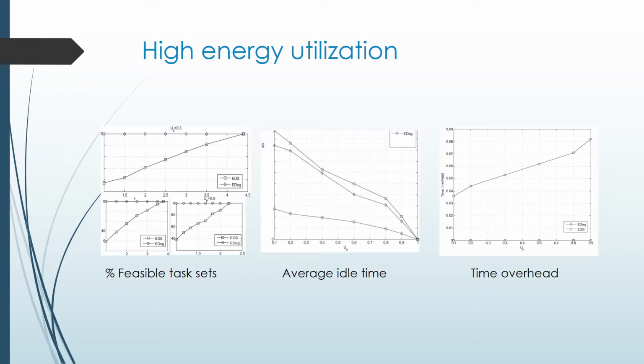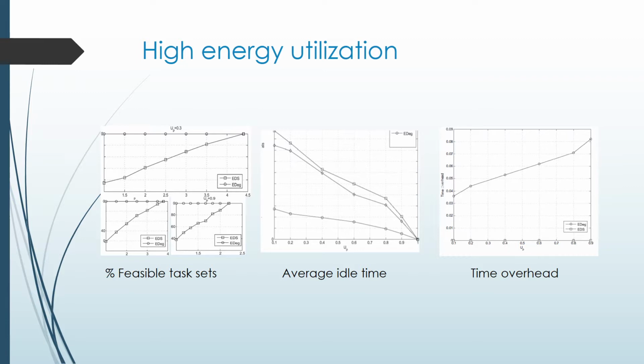Following are the results of experiments which were conducted with high energy utilization. From figure 1, that is the percentage of feasible tasks, it can be inferred that the relative performance gain of EDEG in terms of capacity saving decreases when the processor utilization increases. From the second figure, that is the average idle time, it can be said that the total number of idle times for EDEG is lesser than the other two techniques.